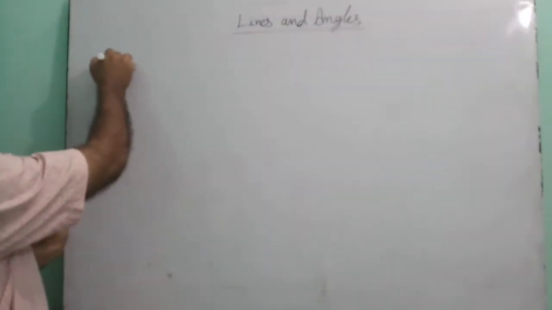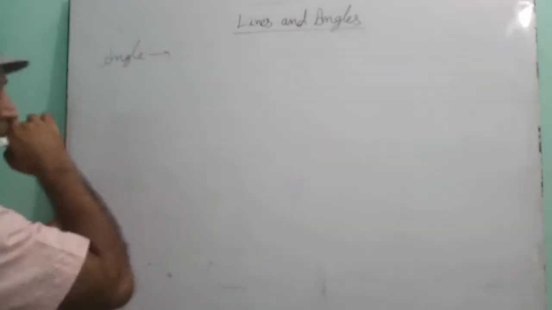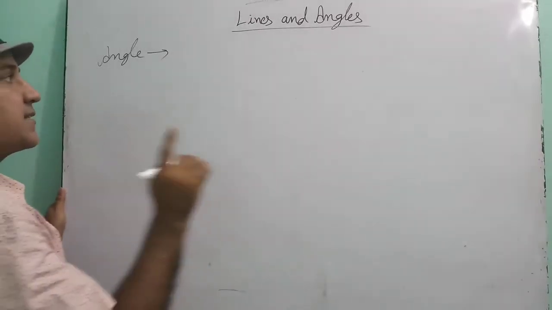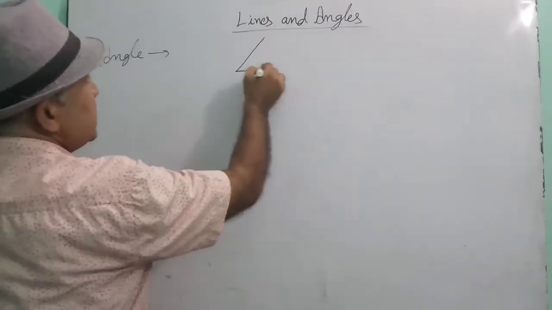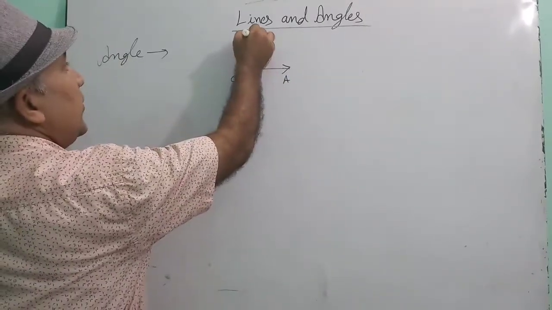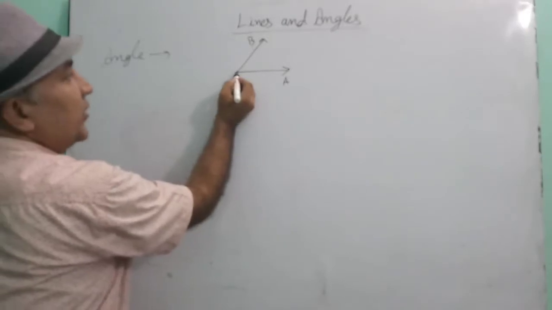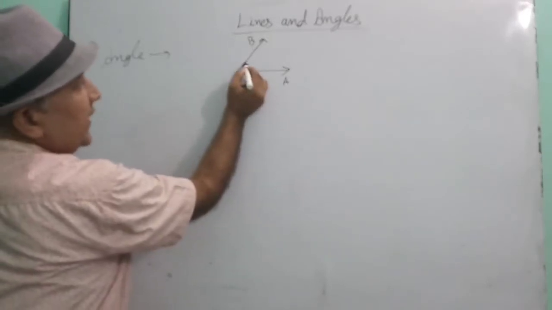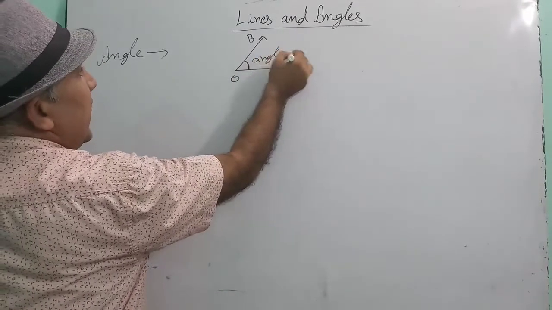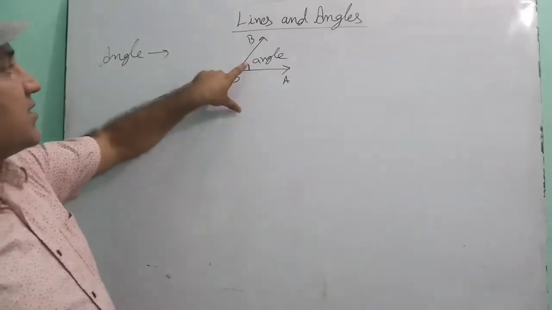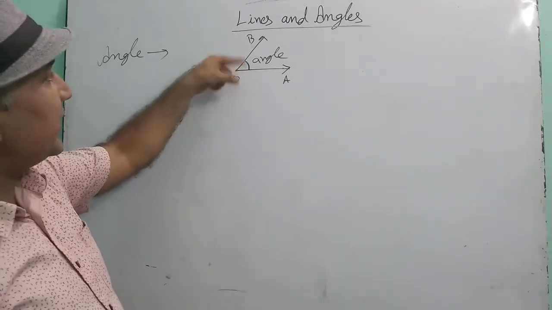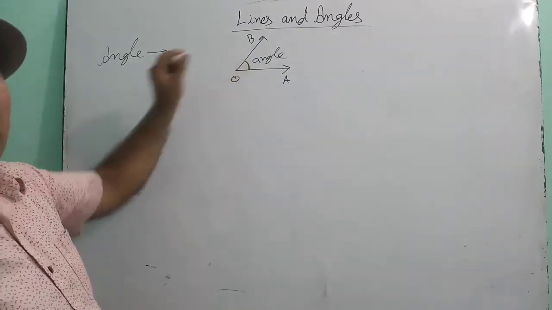See children, what is an angle? An angle is the inclination between two rays having the same common point. Means, see here, suppose OA is one ray and OB is another ray, and both have a common initial point. So the gap between them, the inclination between them is called angle. Understood? This is the angle because two rays have a common point.